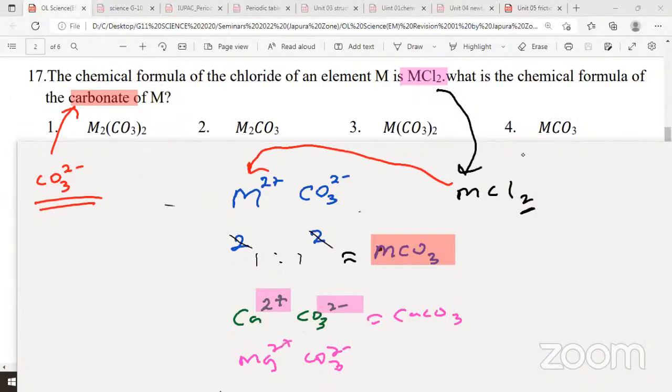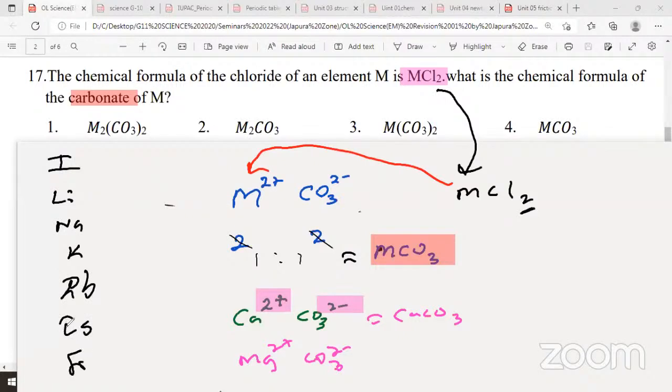You can copy down the short note, everyone. All the group 1 metals: lithium, sodium, potassium, rubidium, cesium, francium. But you don't need to remember all this, at least up to potassium you have to remember. All these form positively charged ion, plus 1. That means they will never become 2 plus or 3 plus. Always unipositive ion. Please write it if you want. And they don't have multiple valency. Their valence is always 1.